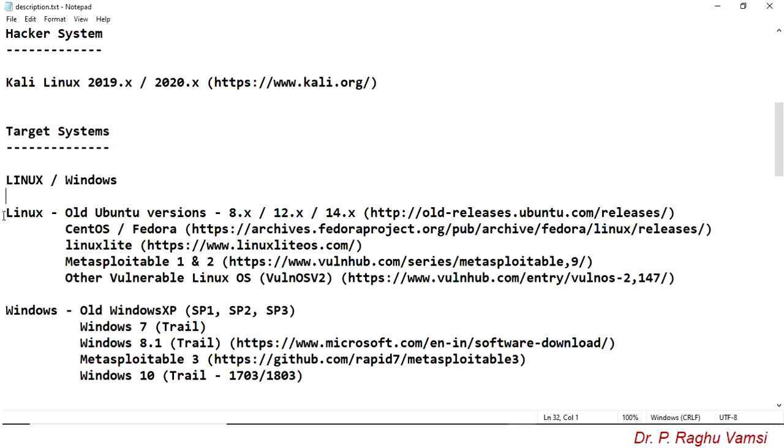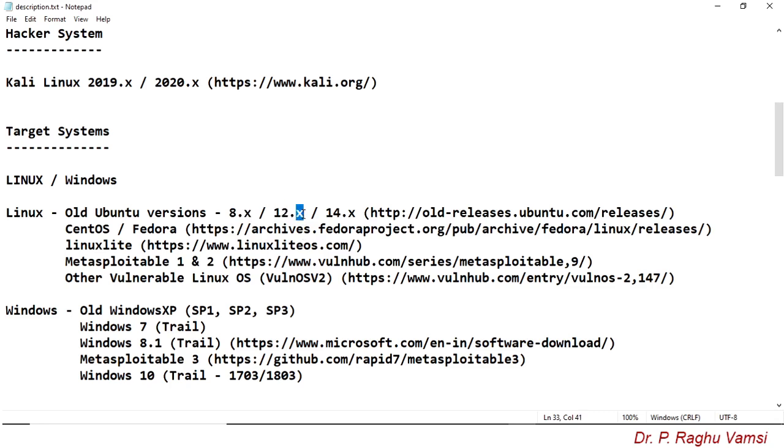So what are the different versions of Linux operating systems that we need to use? The first one is old Ubuntu versions. You may download and install old Ubuntu versions such as 8.x, 12.x, or 14.x.